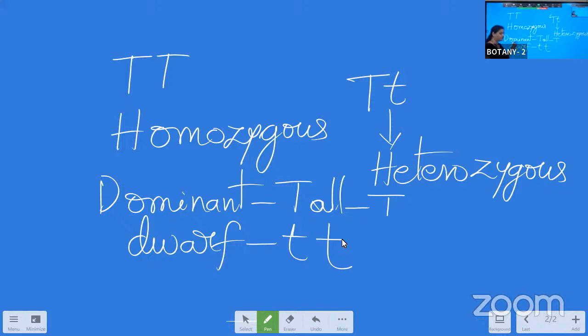Then it's not the small letter; capital letter means one is very big, one is small. This is not the capital and the small letter. Case sensitive. Okay, take care of all these things. The dominant character is always represented with the capital letter, and the recessive character is always represented with the small letter.